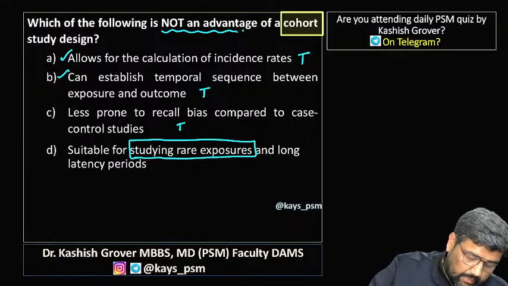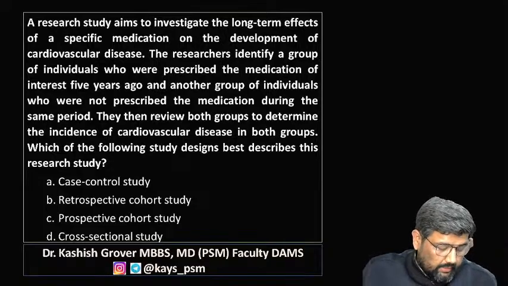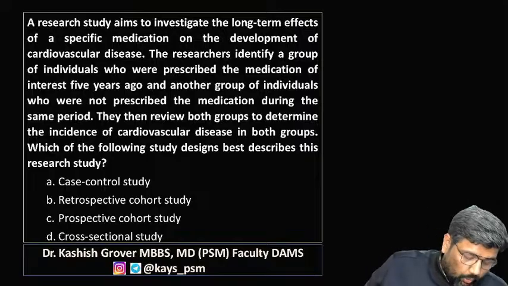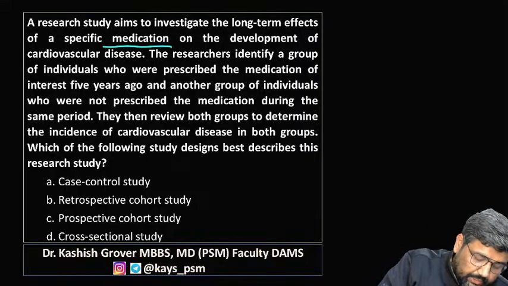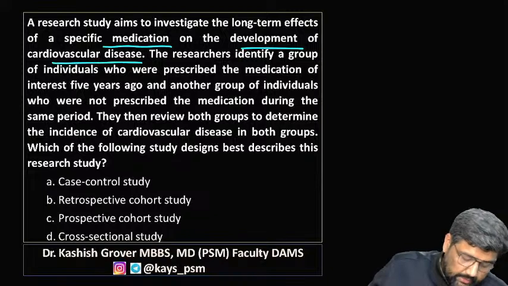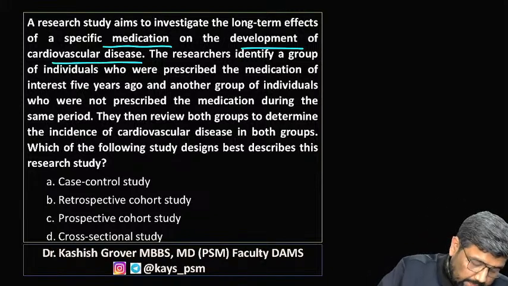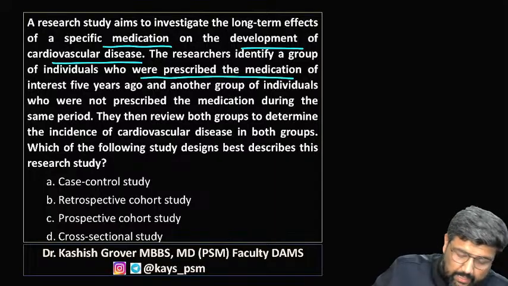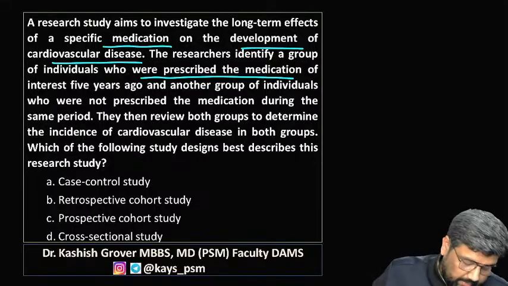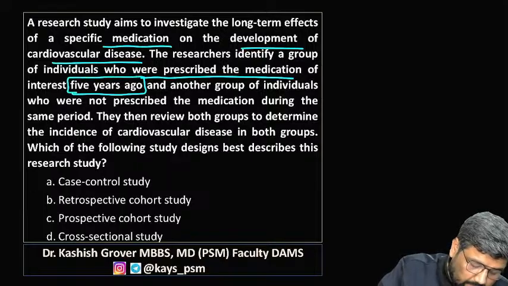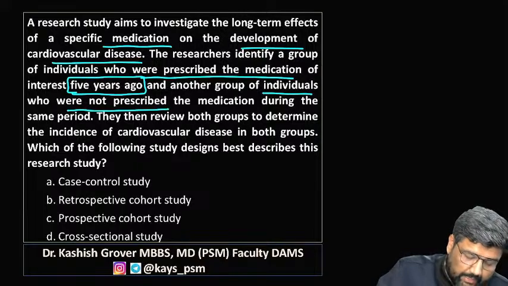Now, a research study aims to investigate long-term effects of specific medication on development of cardiovascular disease. The researcher identifies a group of individuals who were prescribed the medication of interest 5 years ago, and another group who were not prescribed.